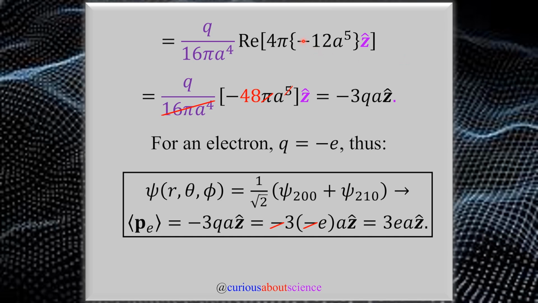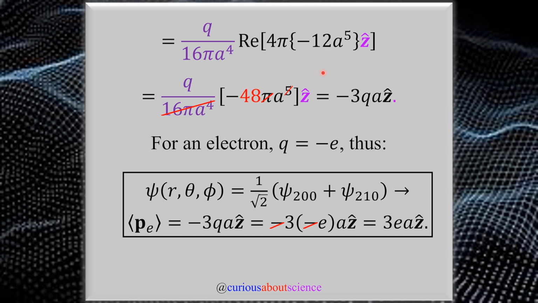And thus we get a negative 12 here after we divide by 3, which of course now putting 4 pi into this gives us the negative 48 pi a to the 5th. But realizing now that 4 pi, 12, a, they're all real numbers, they're not complex, the real part of this argument is not needed, so we can drop it because everything in it is real. Cool, we like that.